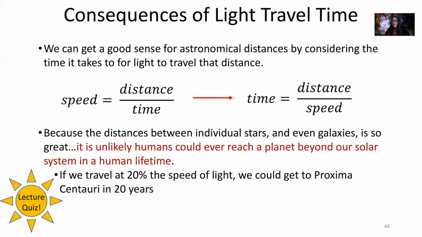So something 8 light years away, when I see it in the night sky, it took light 8 years to get to my eyeballs from that star. So that means I'm actually looking at that star as it was 8 years ago, not necessarily as it is instantaneously right now at this very moment.